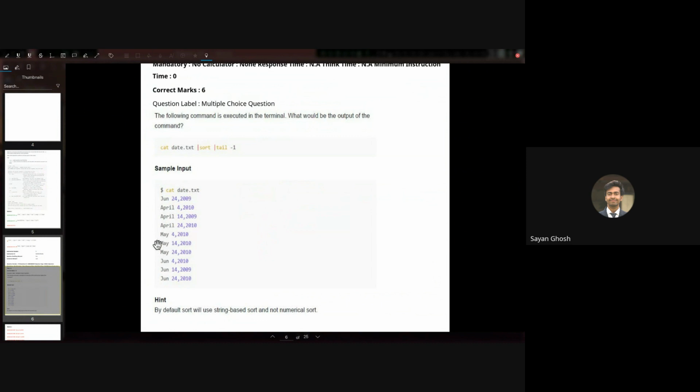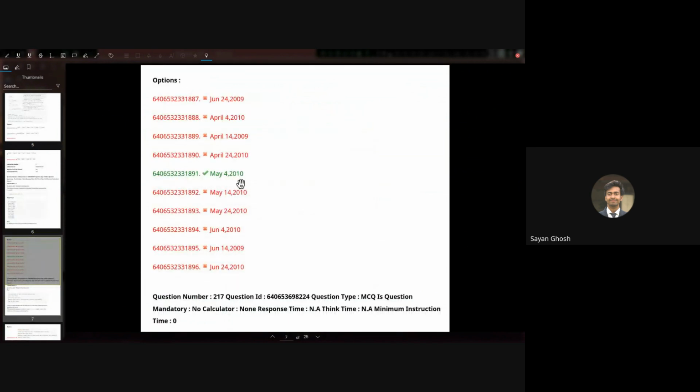Then for these 3, M-A-Y, M-A-Y, M-A-Y is same. Then the next letter which is not same is 4, 1, and 2. So it is sorted as 1, 2, and then 4. So the last line will be May 4. And this actually does not matter whether it is 2010 or 2001, or even if it's 1990, because it is sorting from left to right. So May 4th is the lowest one here. So the answer of sort and then tail 1 will be May 4.